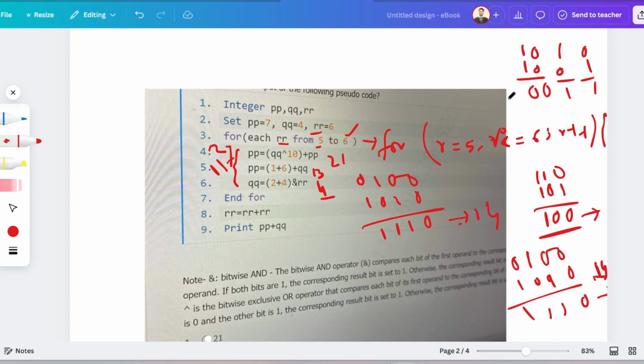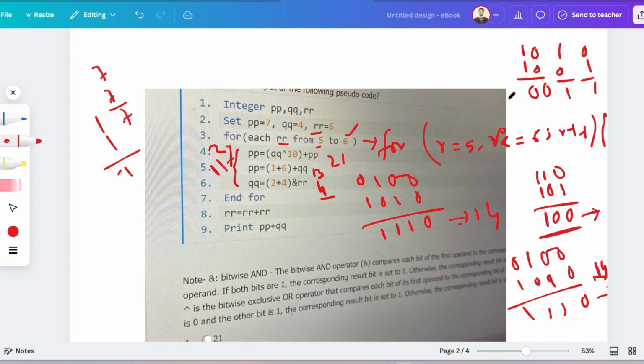So if we perform 6 AND 6, let me tell you one thing: if we perform the AND operation between the same number, then it will obviously be the number itself. If we perform 7 AND 7, it will be 7 only.